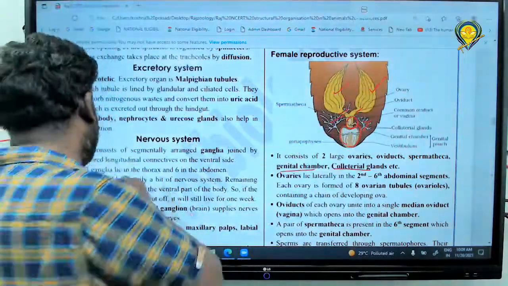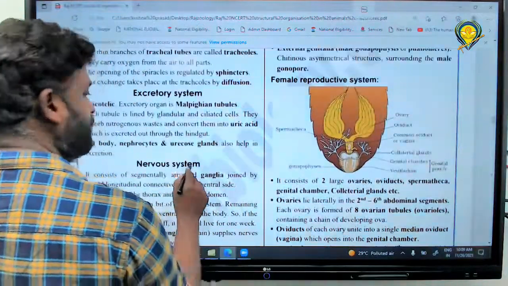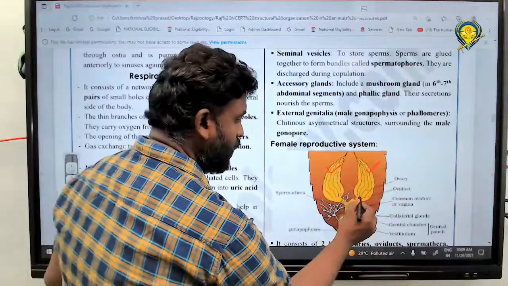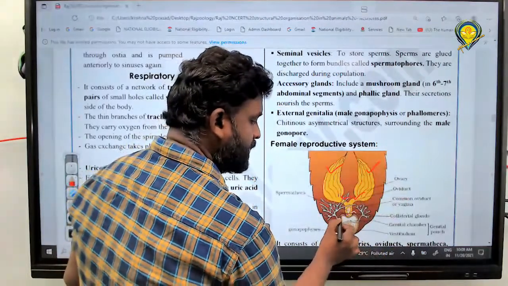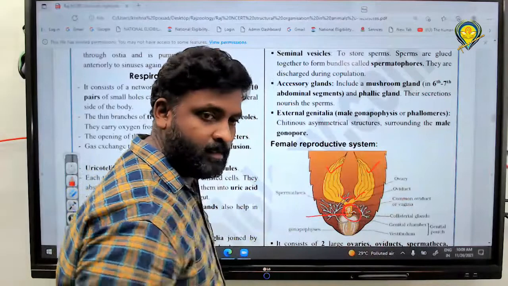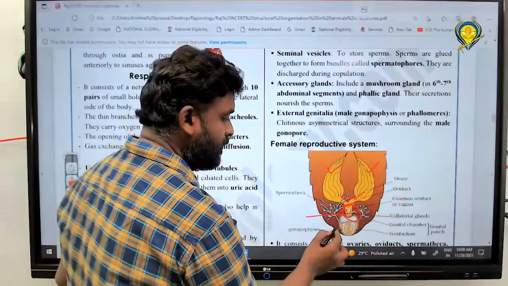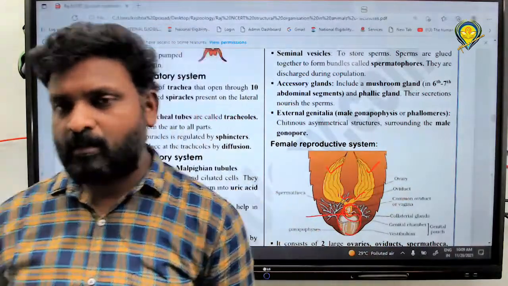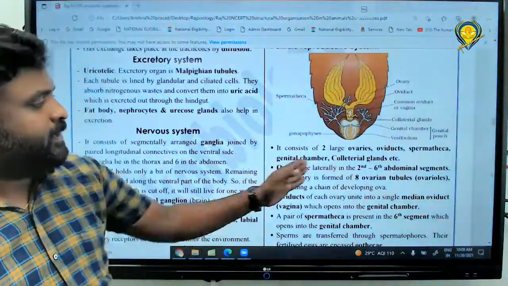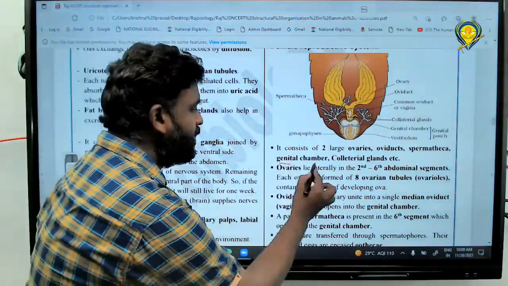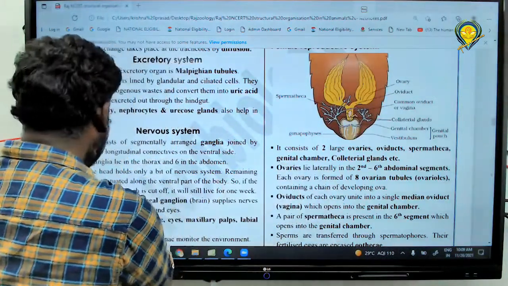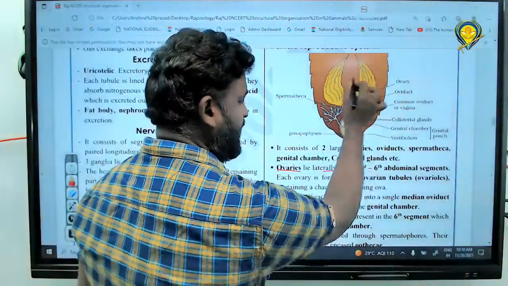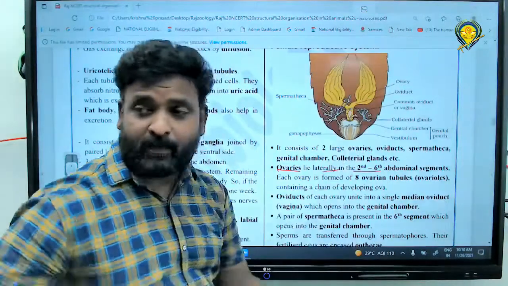Could you please read out what it consists of, first one, based on the diagram. Tell me, all of you. Ovaries. Next, oviduct. Next one, vagina. Next one, what is what? Spermatheca. Female genital chamber. And what is the branched structure? Collateral gland. Next one. First, let us discuss ovaries. Ovaries are a pair or single? Pair of ovaries, right? They lie laterally, right? In the 2 to 6 abdominal segments, what we discussed earlier, right?